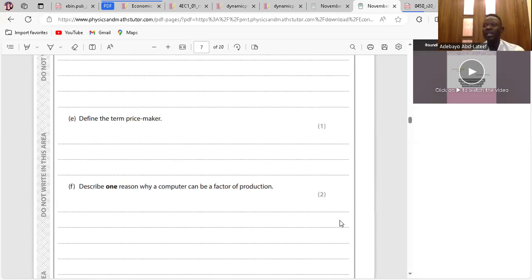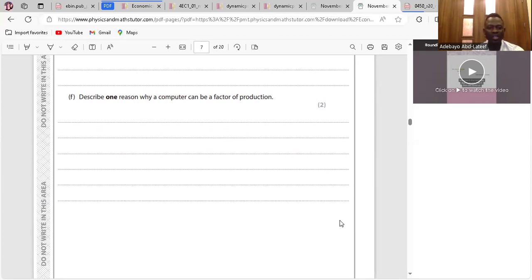Define the term price maker. I wrote a firm. Okay, a price maker is a firm that has some degree of market power to set its price on goods and services. You are a dominant firm. That's why we call them market leader. They set the prices for goods and services.